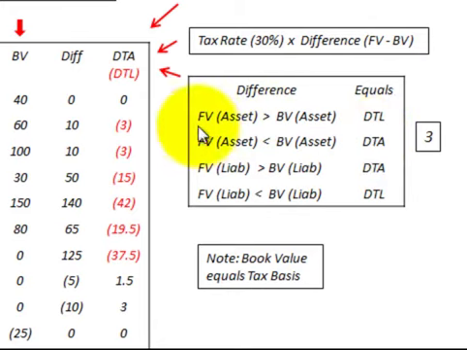So if the fair value of the asset is greater than the book value of the asset, comparing the two, then it's a deferred tax liability. And if the fair value of the asset is less than the book value of the asset, it would be a deferred tax asset. And then for our liabilities, if the fair value of the liability is greater than the book value of the liability, then we have a deferred tax asset, and if the fair value of the liability is less than the book value of the liability, then we have a deferred tax liability.